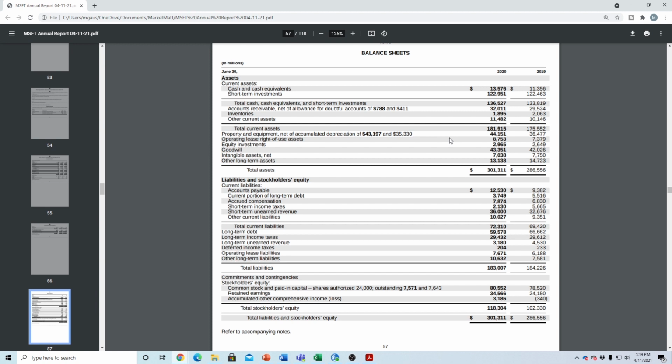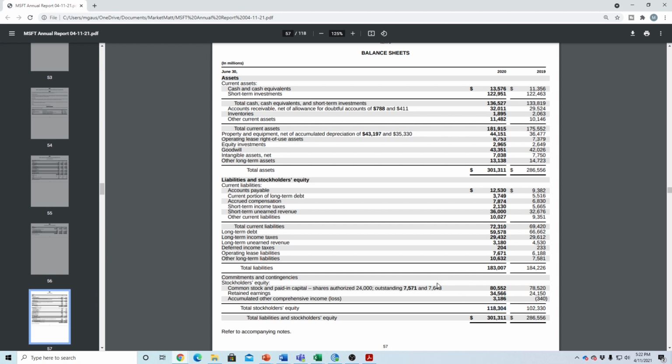So this is telling us that Microsoft has been reinvesting heavily into the business, but overall it has about $300 billion in total assets, and its total liabilities is about $183 billion. And if we continue down the balance sheet to look at Microsoft's equity, it grew from about $102 billion in 2019 to $118 billion.